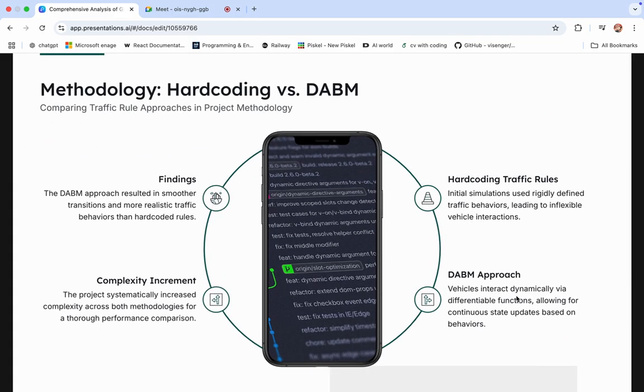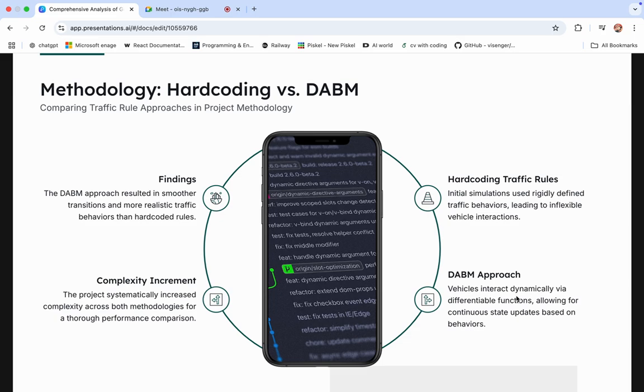So to understand how DABM works, we need to find a way to measure the working of DABM against any other algorithm. So what we have done is compare the working of DABM with the hard coding algorithm of a traffic simulation. Hard coding means that we have just coded an if else statement to see how two vehicles can interact in a real world situation. So our finding was that the DABM approach resulted in smoother transitions and more realistic traffic behavior than hard coded rules.